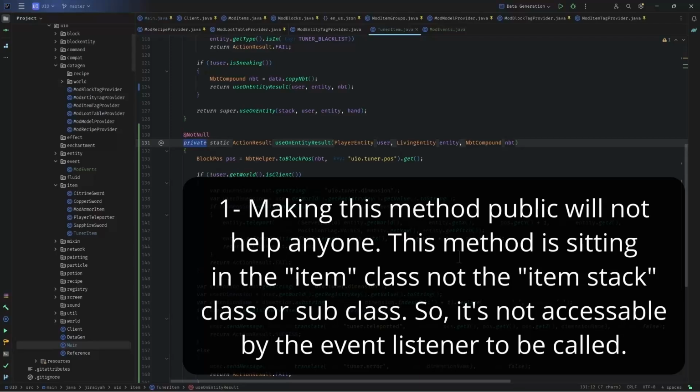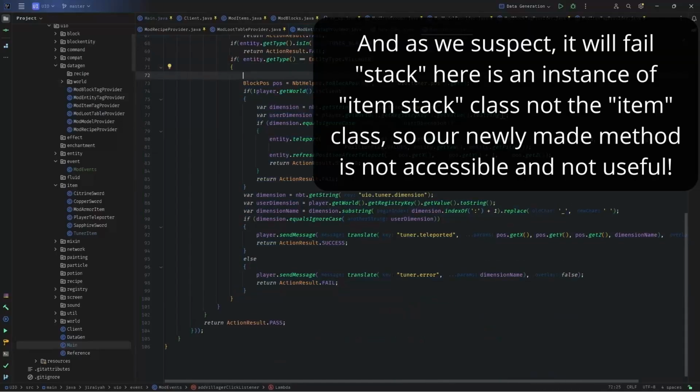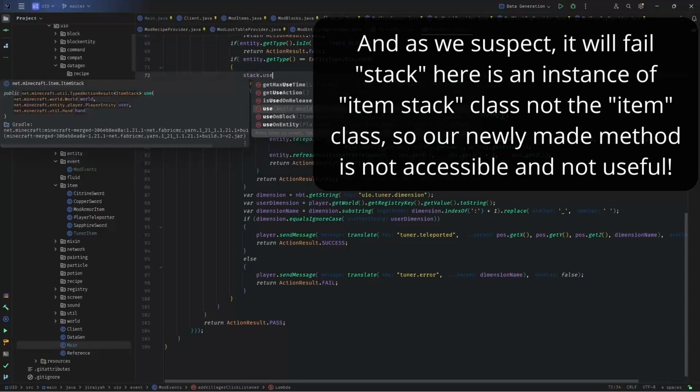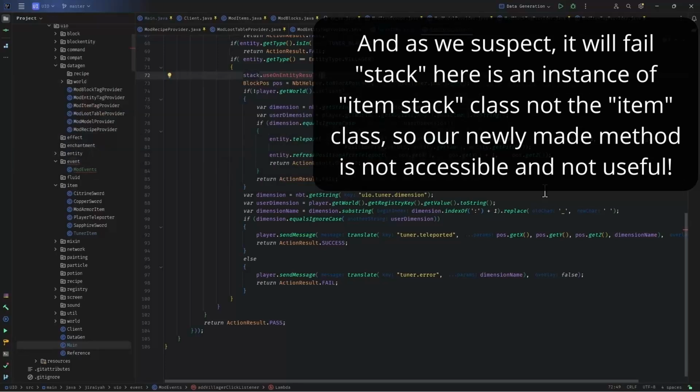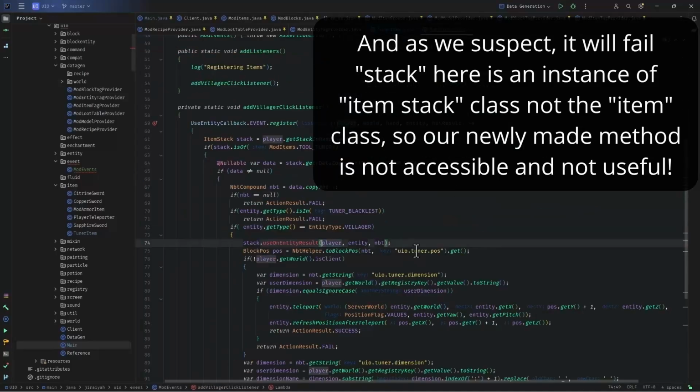But here I will make it public, and I'm not sure if I need it to be static. So now, instead of doing everything here, can I say that the stack dot use, what did I call it? NBT result, and I know that it is yelling something at me, but let's take a look. Like so, the only problem is that now it is saying that cannot resolve method in item stack.